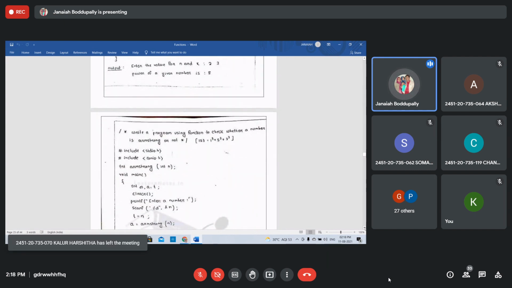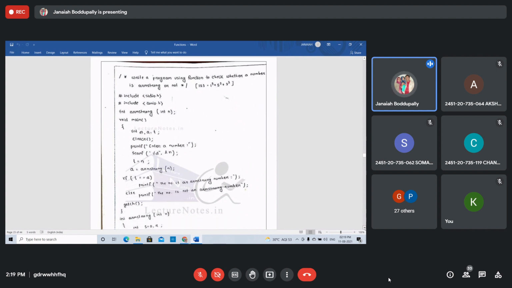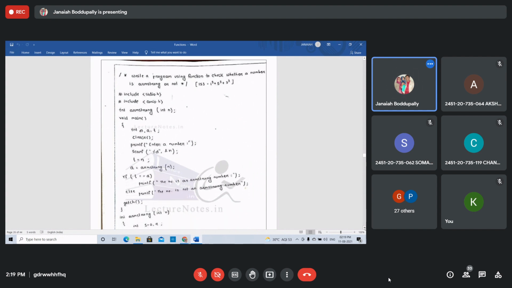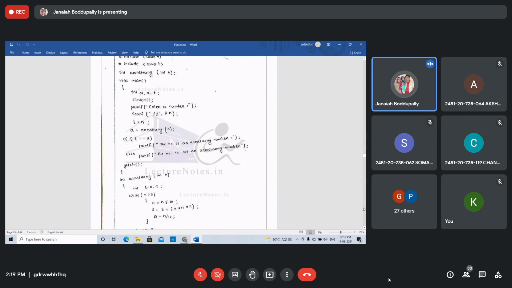And write a program using a function to check whether a number is an Armstrong number or not. The name of the function is Armstrong. What is the definition of Armstrong? An Armstrong number is one where the sum of the cubes of the digits of the given number is the number itself.